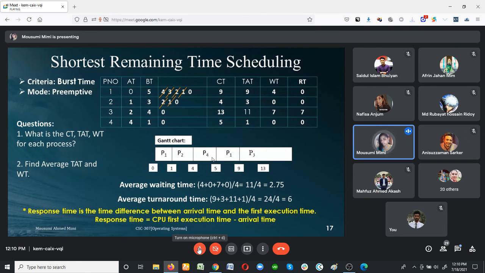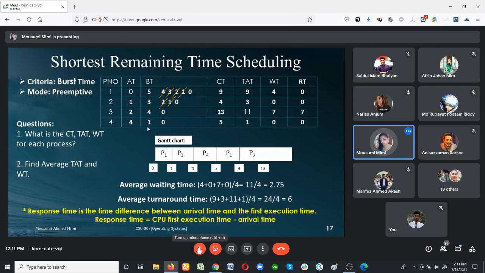Sorry, when my process 4 comes to the processor, it is at 4 seconds and arrival time is 4.